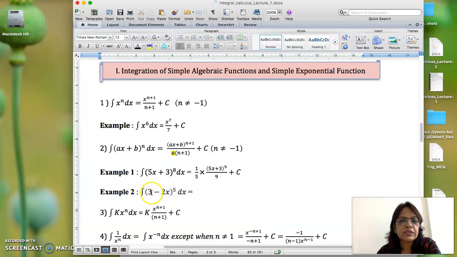Then next we come to this example 2. What is a? A is the coefficient of x. So in this case it will be 1 upon a.